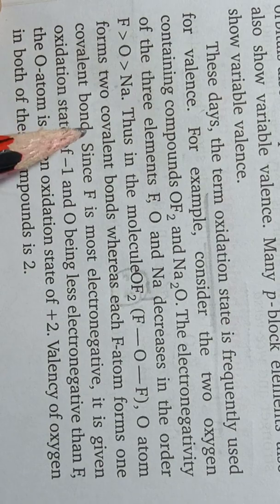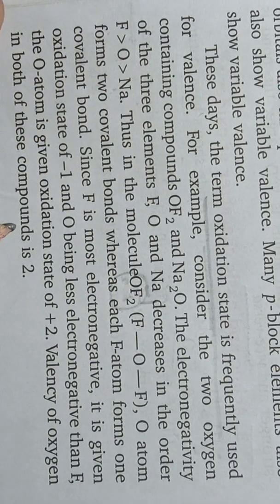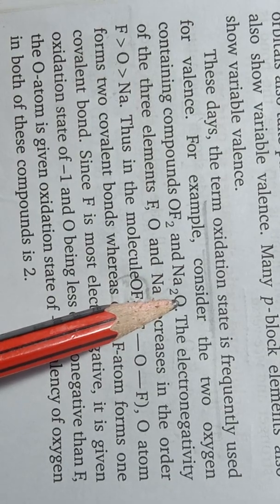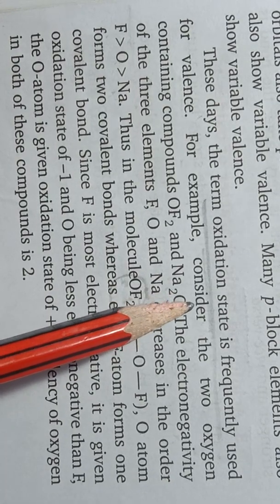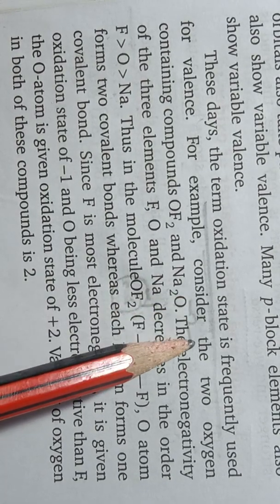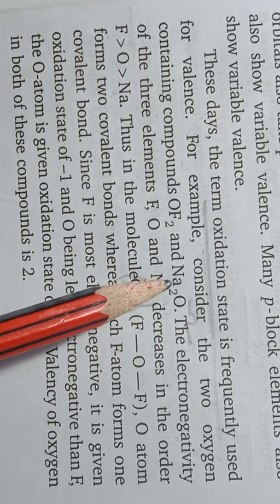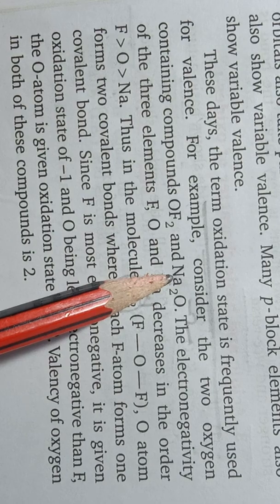Okay students, but in the case of Na2O oxygen is more electronegative, so the oxidation state of oxygen is -2, whereas sodium has +1 oxidation state.